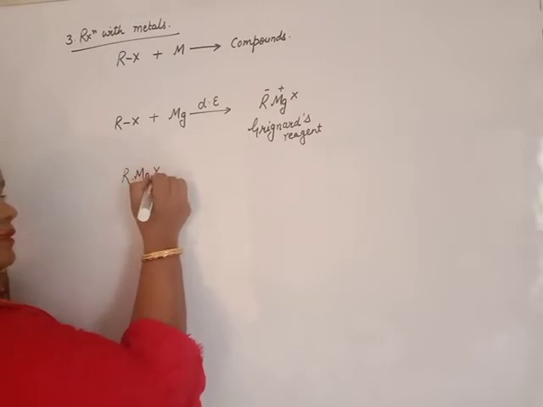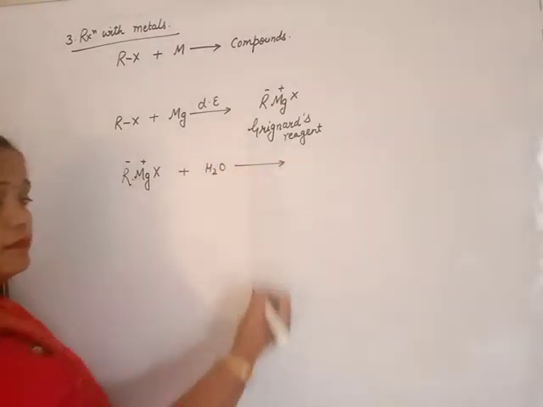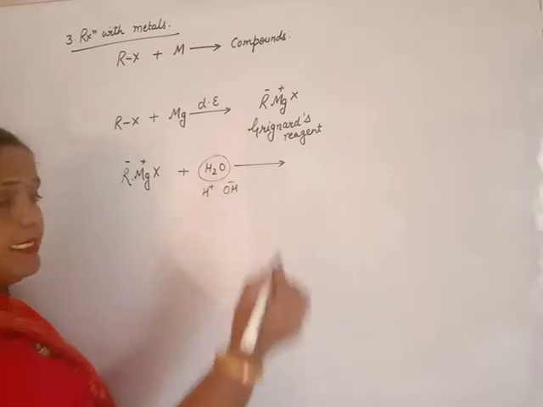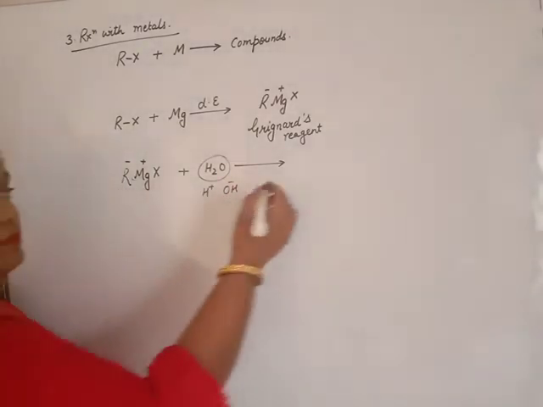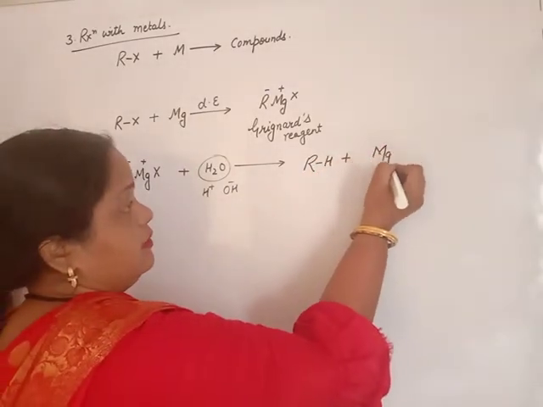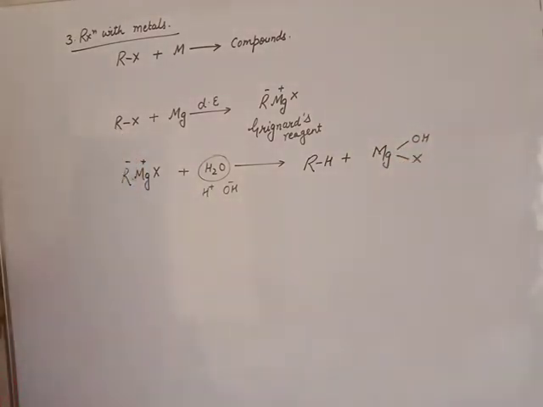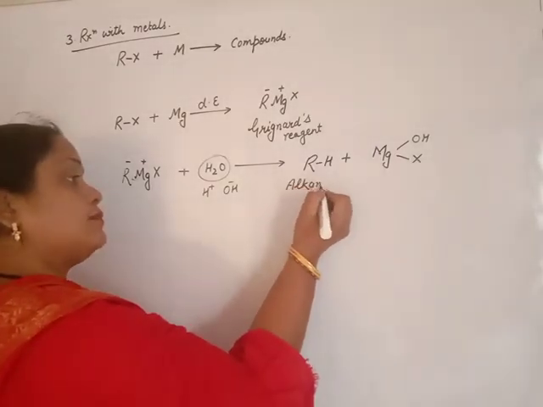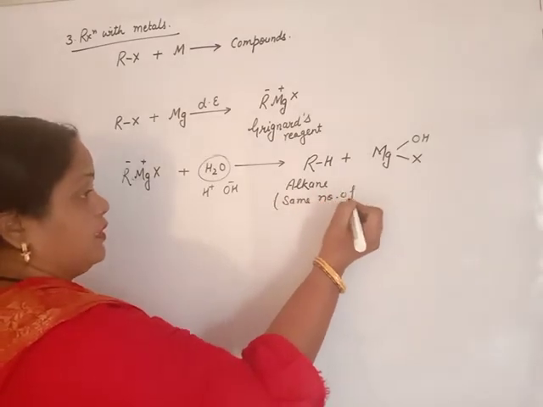When this Grignard reagent reacts with water, what happens? Water consists of H positive and OH negative. H positive combines with the carbanion to give alkane, plus magnesium leaves this Grignard reagent, and we get an alkane with the same number of carbon atoms.